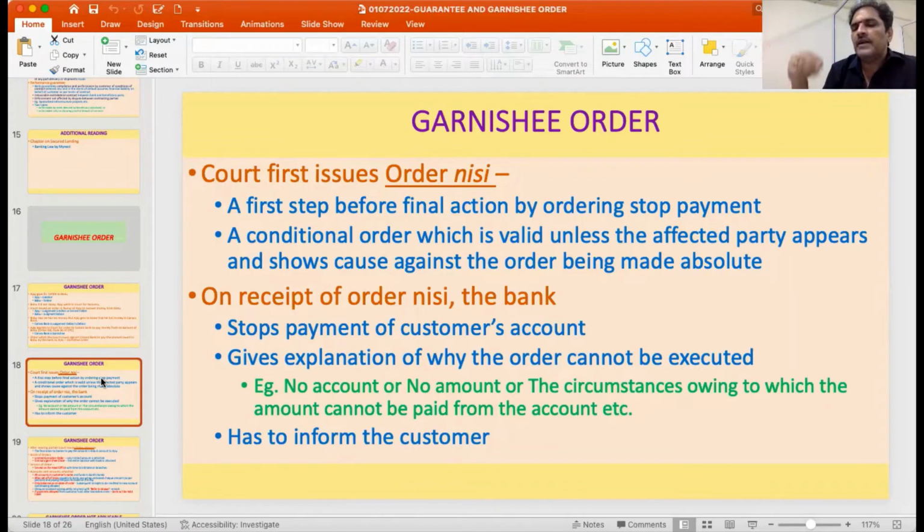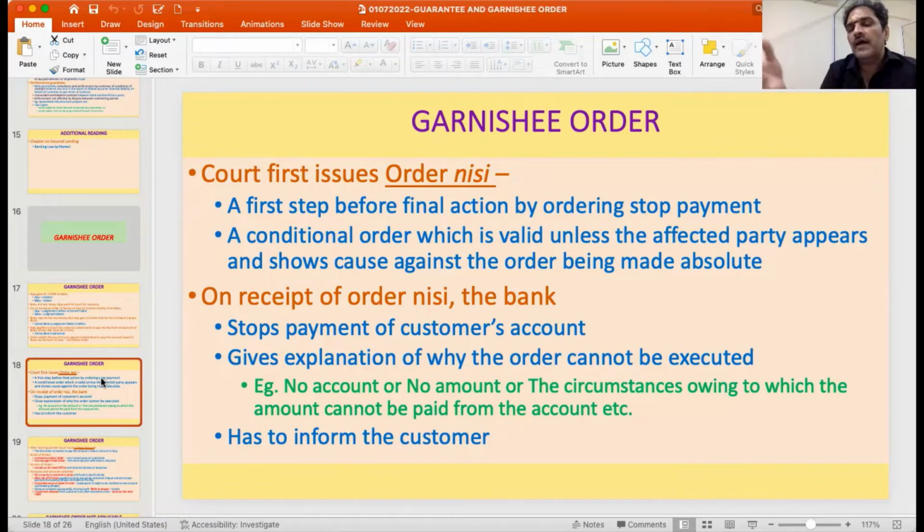So the affected parties will be given an opportunity to show cause why the order should not be made absolute. So the moment it is made absolute, the account will be frozen and whatever money is there, if it is sufficient to pay the decree, the money will be recovered and paid by the bank to the decree holder. So that is what is going to happen.